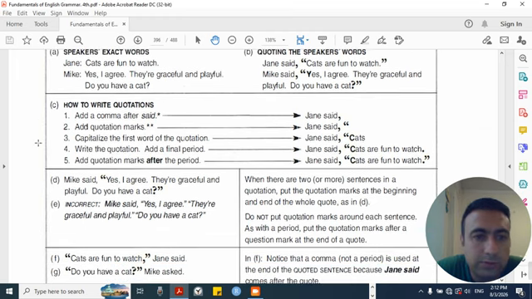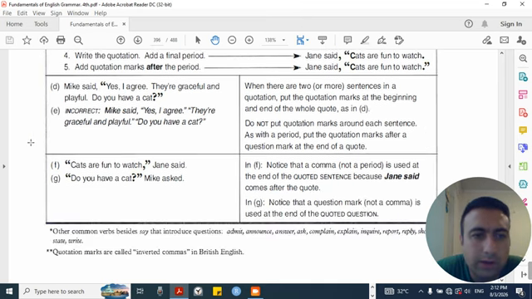C. How to write the quotations. 1. Add a comma after said: Jane said, comma. 2. Add quotation marks. 3. Capitalize the first word of the quotation. 4. Write the quotation and the final period. Jane said, "Cats are fun to watch." 5. Add quotation marks after the period.